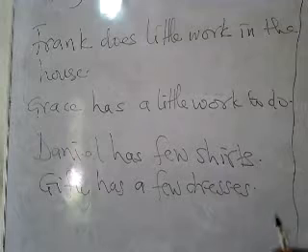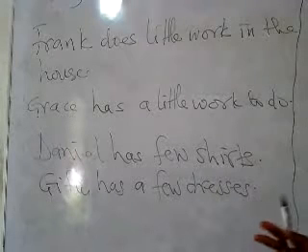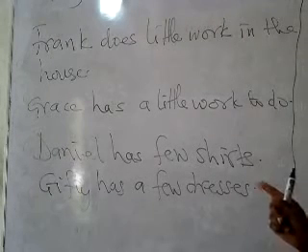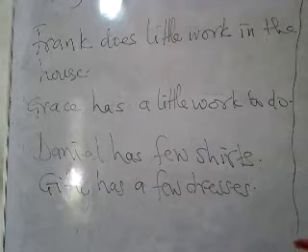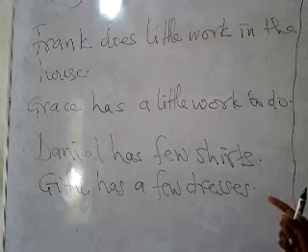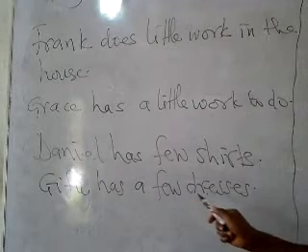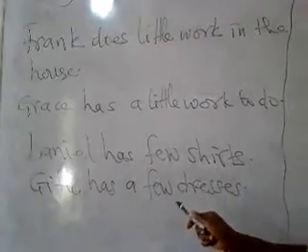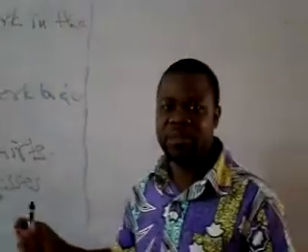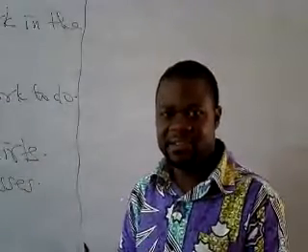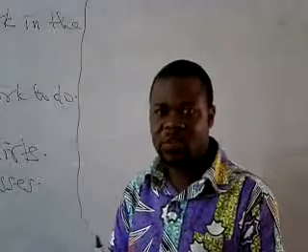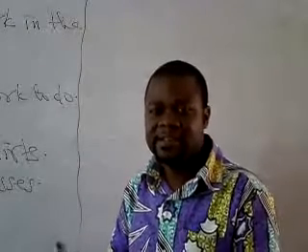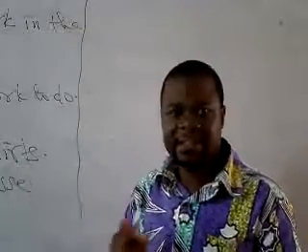So we say it is few. Possibly 3 shirts that Daniel has. On the other hand, if we look at that of Gifty, Gifty has a few dresses. And since we are saying Gifty has a few dresses, then a few is used as positive here. And therefore, we will consider the dresses to be possibly 10 dresses. So if you compare 10 dresses to 3 shirts, we realize that the 10 dresses are more than the 3 shirts that Daniel has.